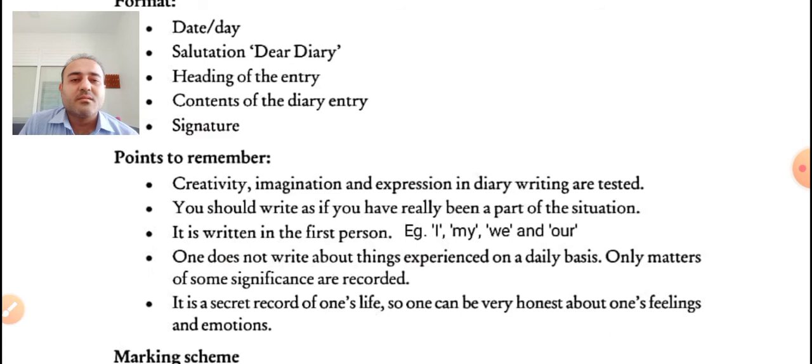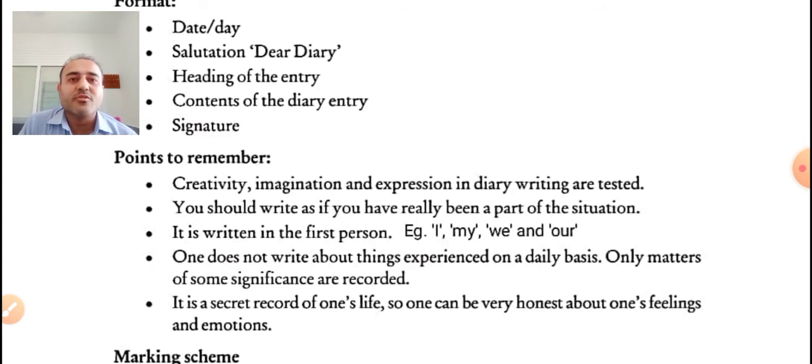Then it is written, one does not write about the things expressed on a daily basis. So in the introduction part, I have already informed you that we usually don't write a diary daily, because it makes the diary writing boring, right?